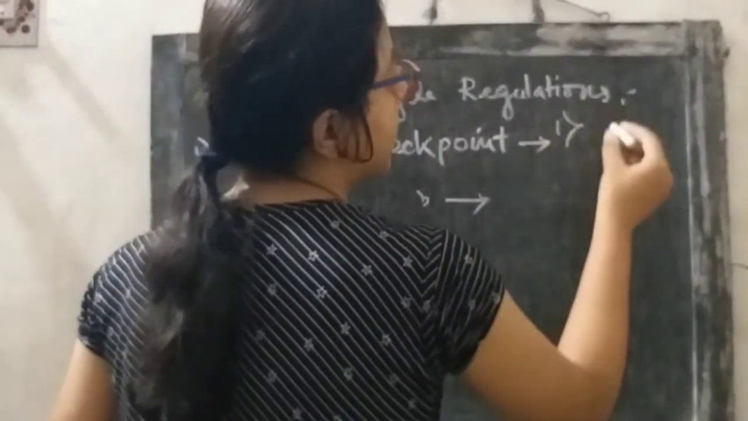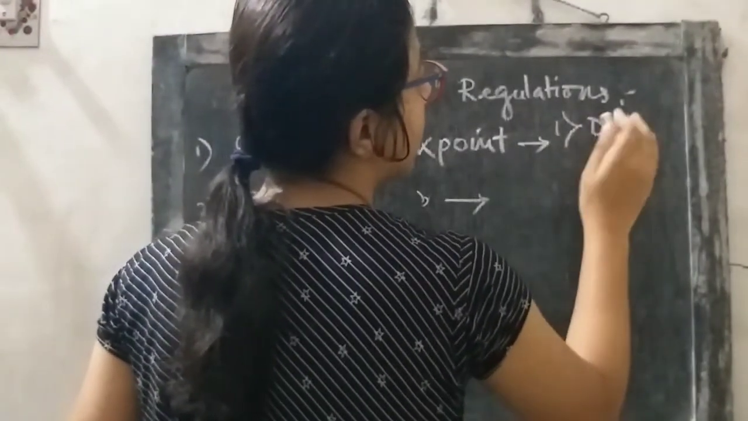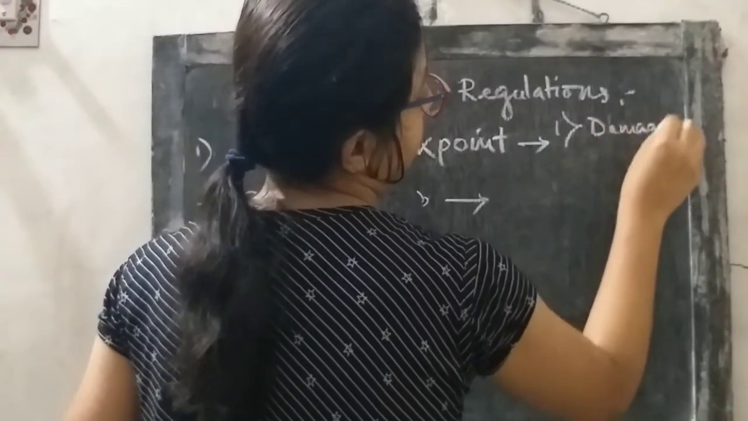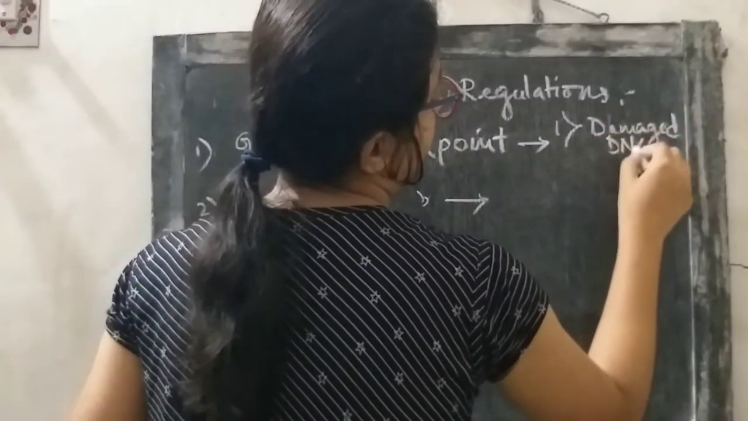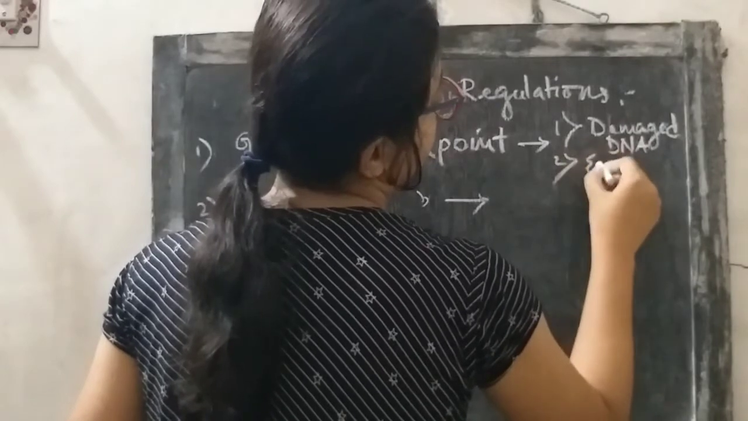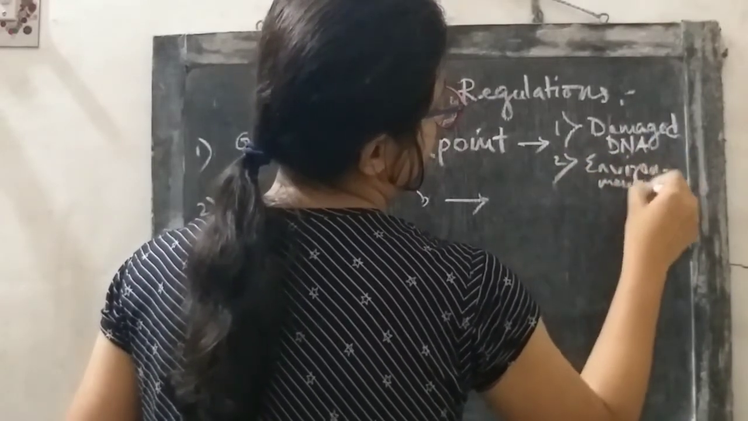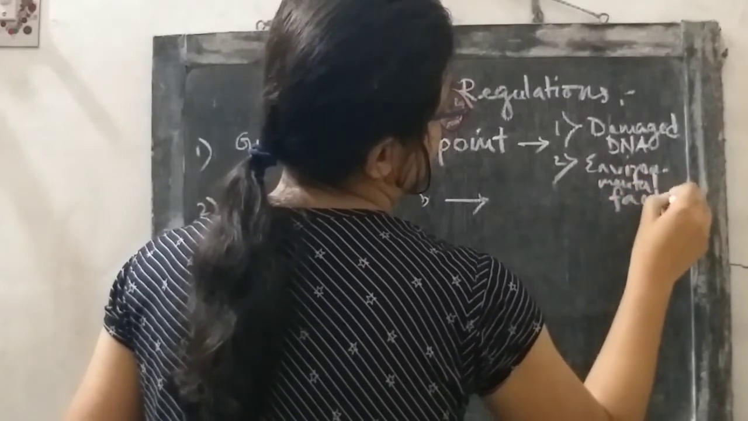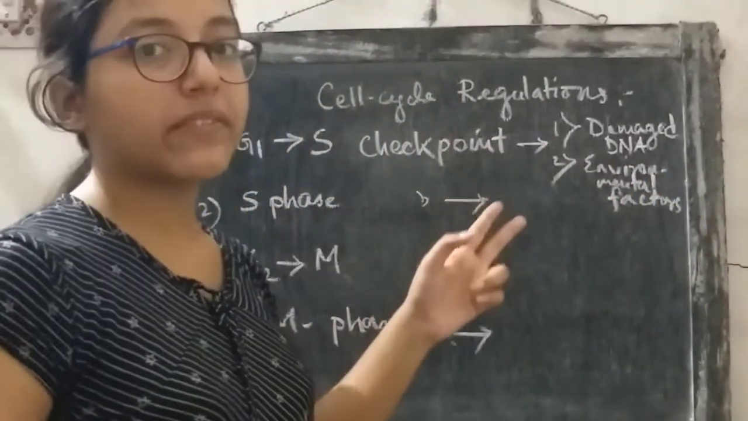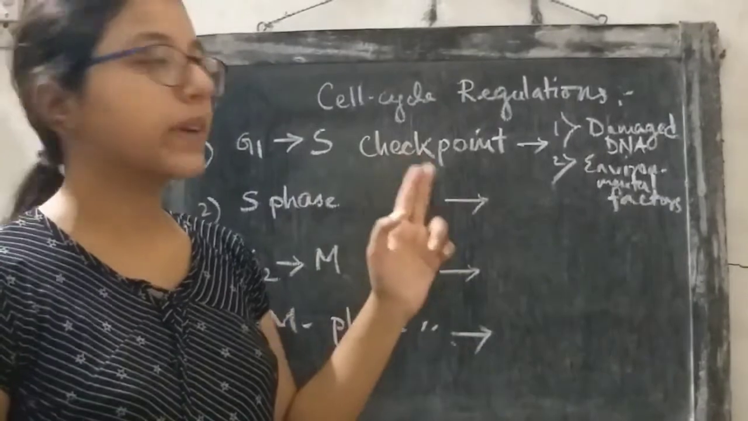The first is damaged DNA, and the second is environmental factors. So these are the 2 events that are monitored in the G1 to S checkpoint.